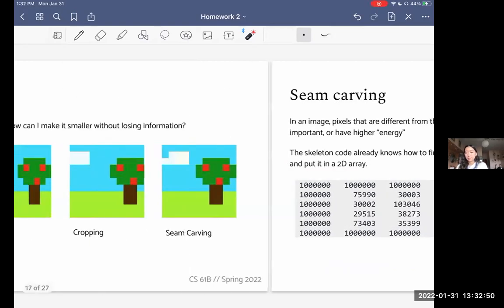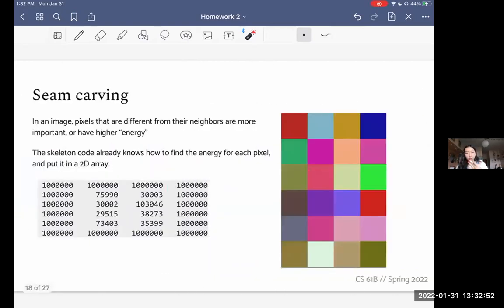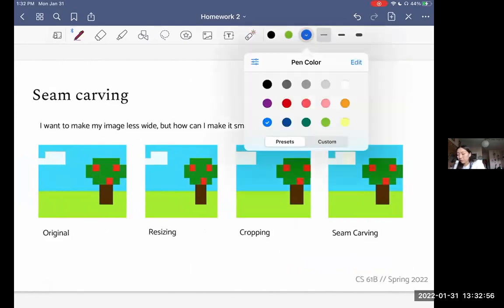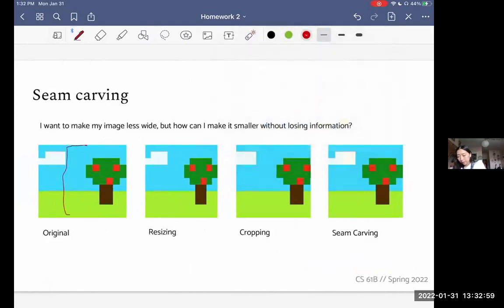To go back to the tree example, in case this is too abstract for you, we can imagine these pixels, right, would have all been pretty low energy. Anything in here, kind of low energy, right? We could have cropped out a whole row of green, low energy, whereas things related to the tree, really high energy, especially these red apple pixels, right?